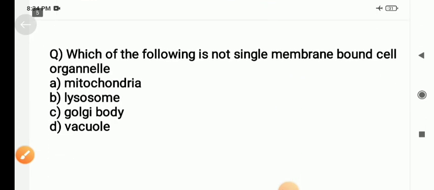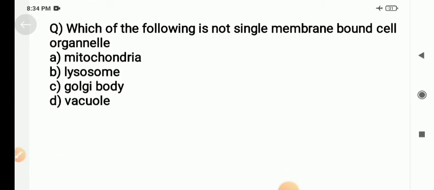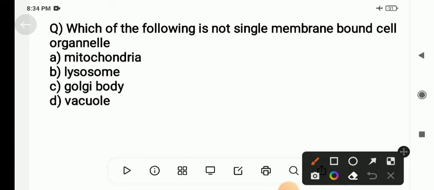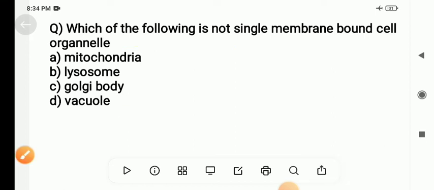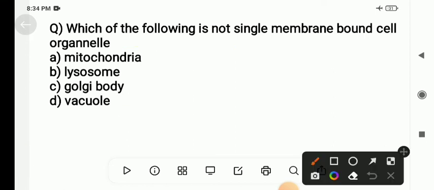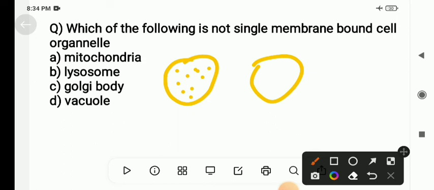Coming to the next question, which of the following is not a single membrane bound cell organelle? Mitochondria, lysosome, Golgi body, vacuole. Which is not the single membrane bound cell organelle? We know that lysosome is also a single membrane bound structure, Golgi body, vacuole, all are single membrane bound cell organelles.